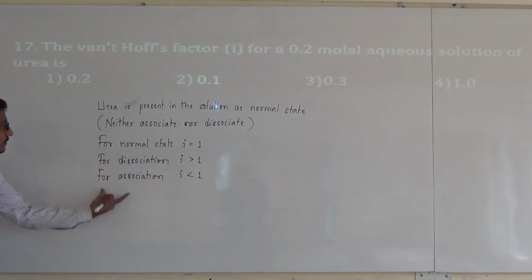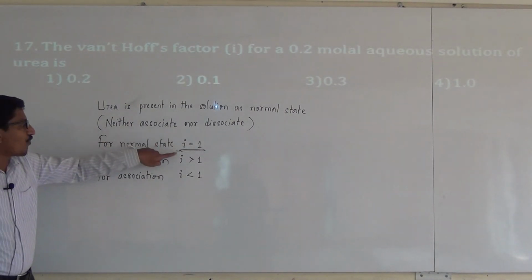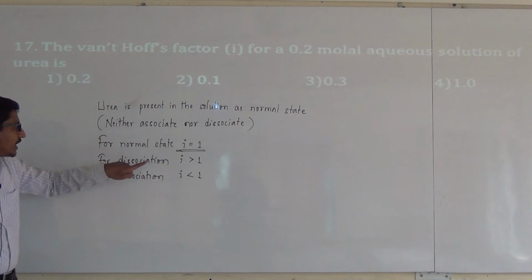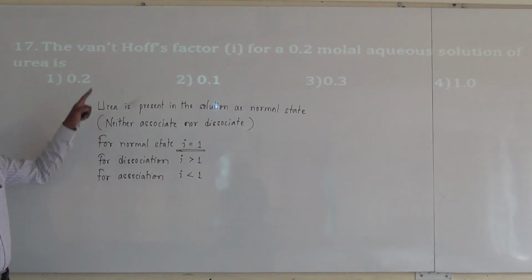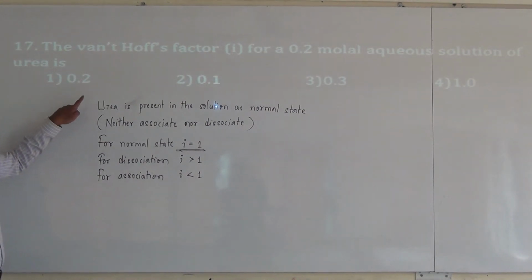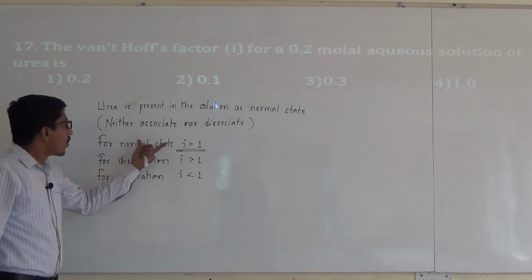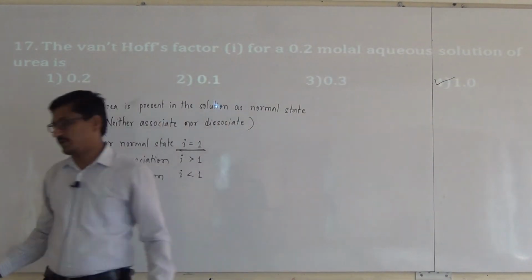These are the three conditions for the identification of the van't Hoff factor in the normal state, the dissociation state and the association state. And urea is neither associating nor dissociating, it is present in the normal state, and its van't Hoff factor is 1. The fourth option is right.